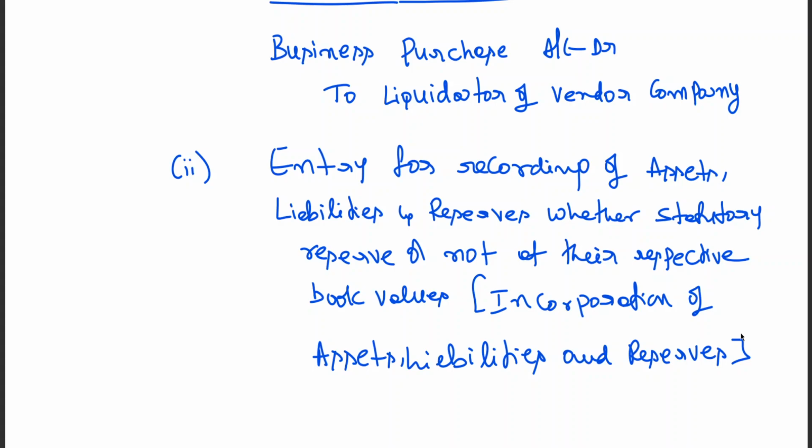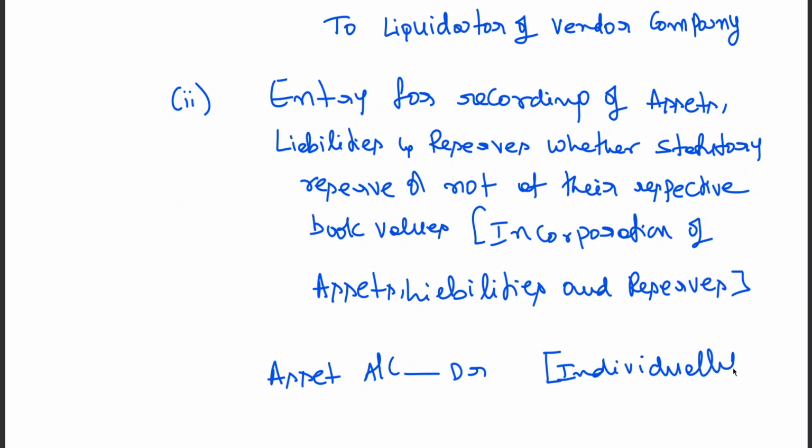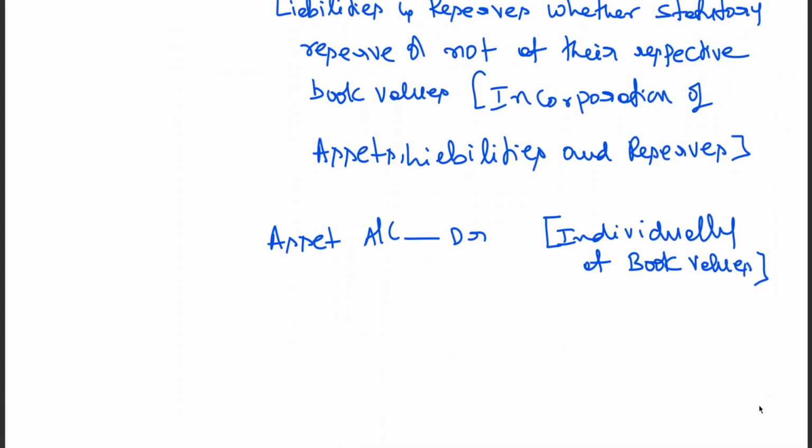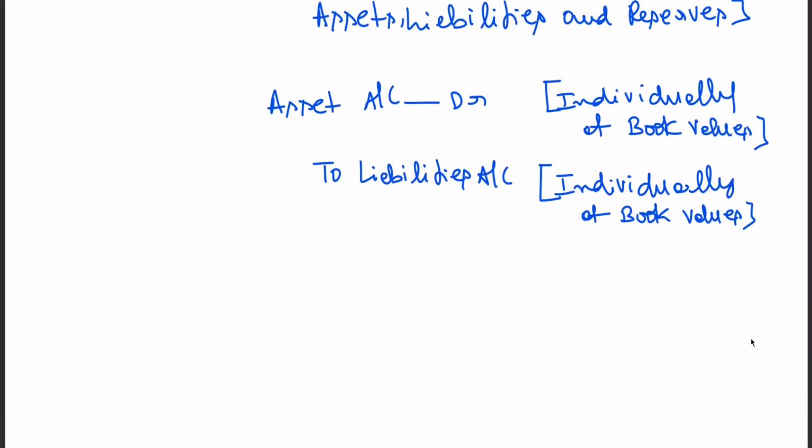The entry will be: asset account debit, individually at book values, to liabilities account, individual at book values,